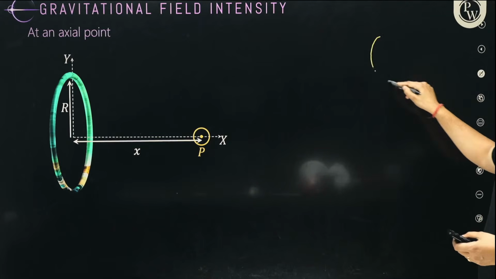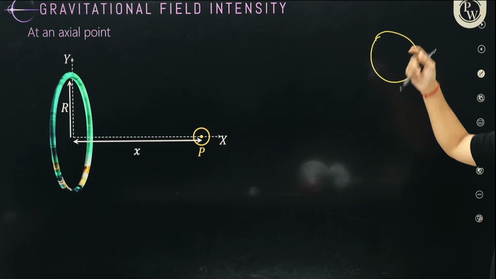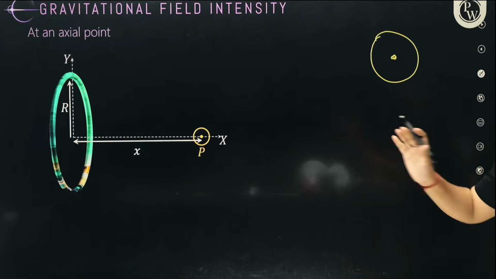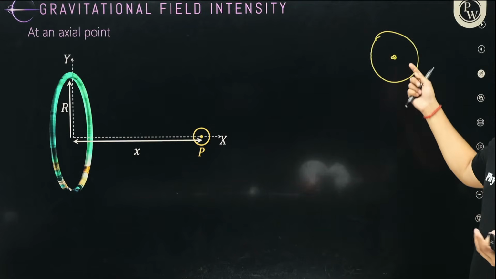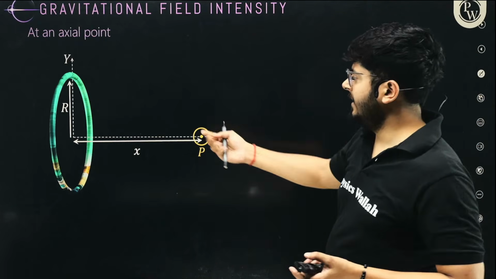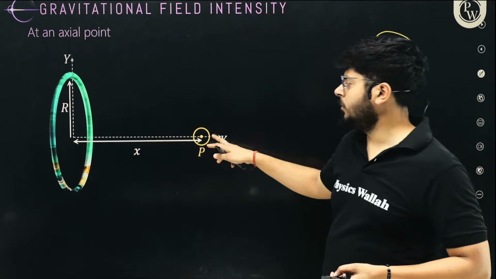So far we were talking about point masses, and even if we had a spherical mass like a planet, we used to assume the entire mass is located at the center. We measured all the distances from the center for that reason. But it is possible that the distribution of mass is slightly different. It is not like a sphere, it is like a ring or some other shape. So what will be the gravitational field intensity due to a ring?